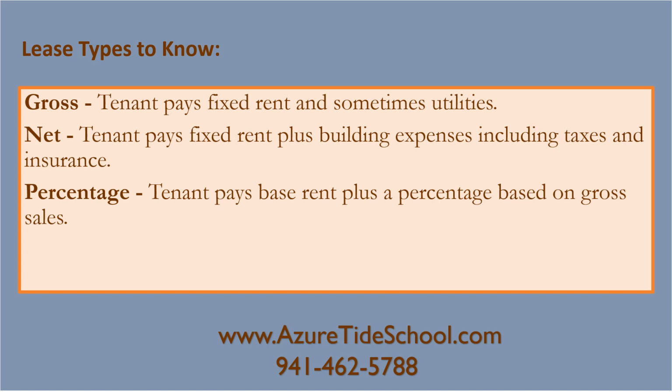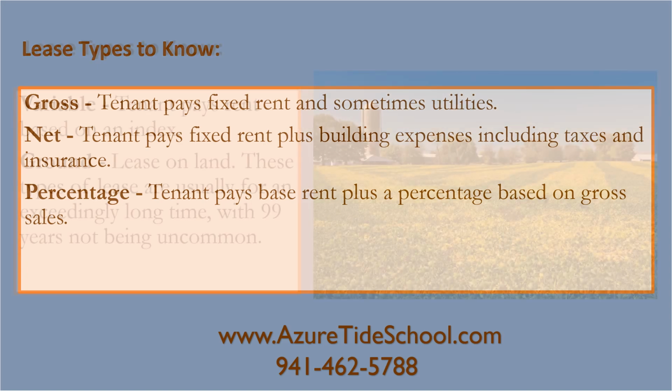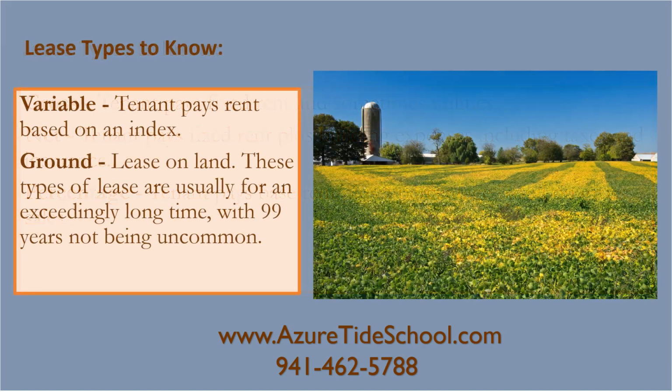With a percentage lease, the tenant pays a base rent plus a percentage based on gross sales. Variable lease. With a variable lease, tenant pays rent based on an index. Ground lease. A ground lease is a lease on land. These types of leases are usually for an exceedingly long period of time, such as 99 years.